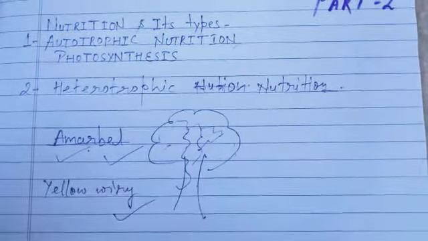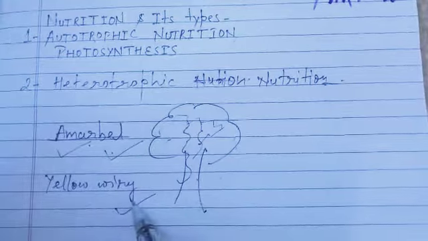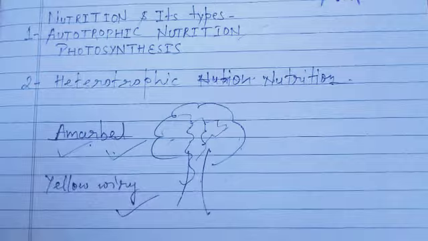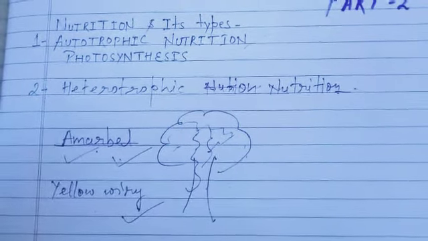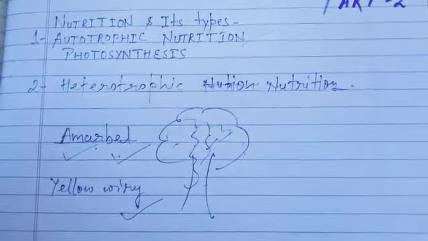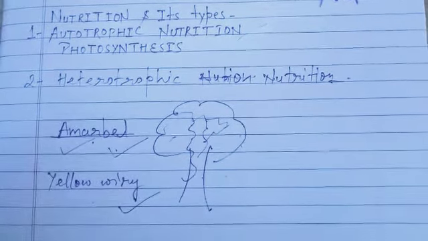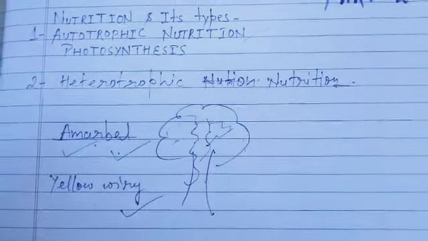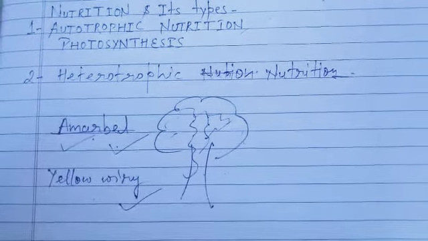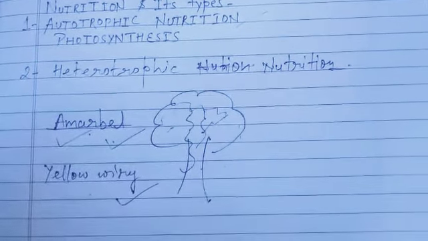Now, the most interesting thing is that this Amarbel, which is a yellow wiry kind of plant, cannot synthesize its food. Means it is unable to prepare its food. Now, this is a living organism, and all living organisms require food for survival, which is a fundamental thing. So now the question is from where they get their nourishment, from where they get their food.